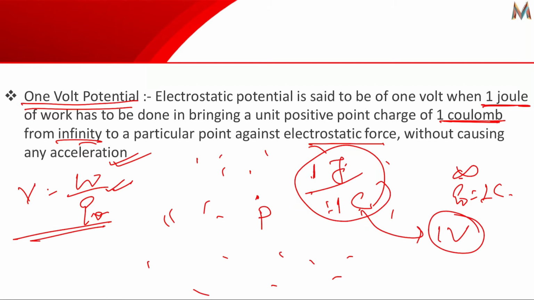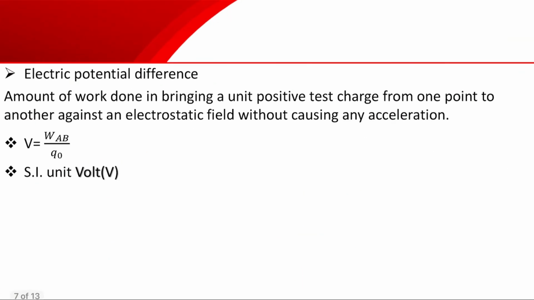So 1 volt is the electric potential when 1 joule of work is done in bringing a unit positive charge of 1 coulomb from infinity to any particular point P in an electrostatic field. Okay, let us see electric potential difference. Obviously it will be the difference of potential between the 2 points.